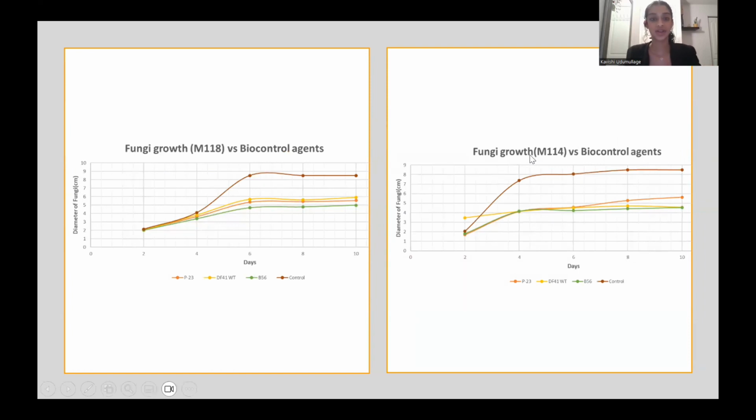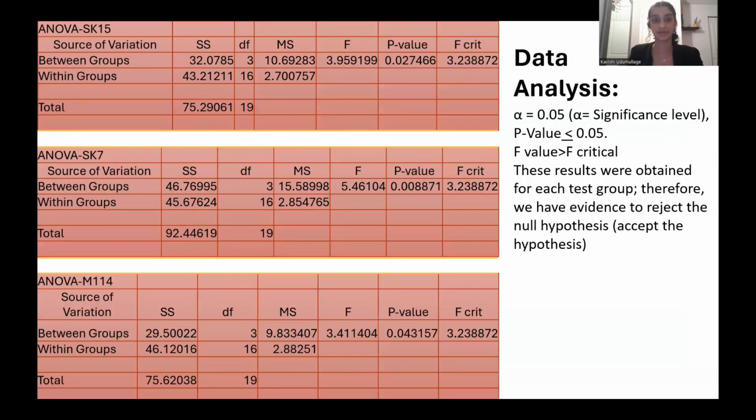These next ones show the fungi strains from Manitoba, and you can see the results are the exact same with just slightly different measurements. For the first one, which is M118, you can see that the control, once again, grew to its full extent of 8.50 centimeters, while the Bacillus species actually ended up having the lowest diameter growth once again of 4.98 centimeters, and the Pseudomonas brassicacearum and Pseudomonas chlororaphis species had a growth between 5.5 centimeters and 5.9 centimeters. And these results were also similarly attained for the M114 fungi strain.